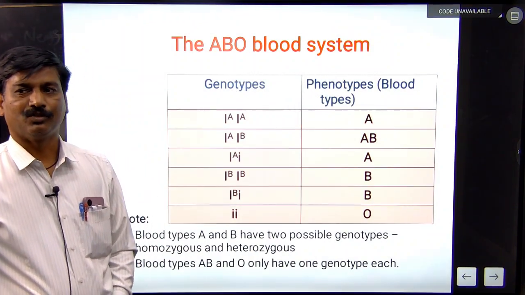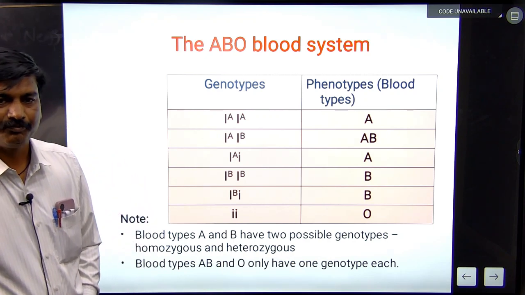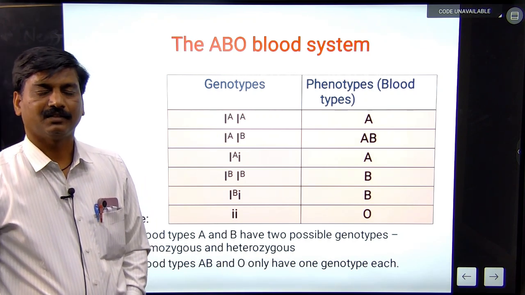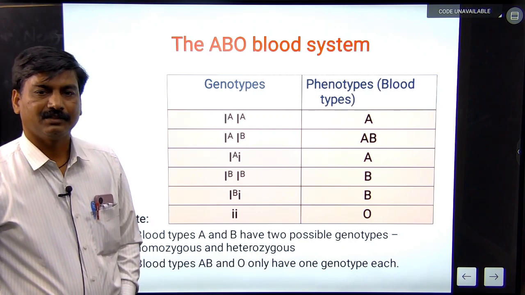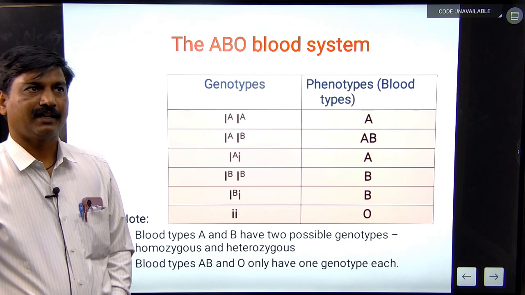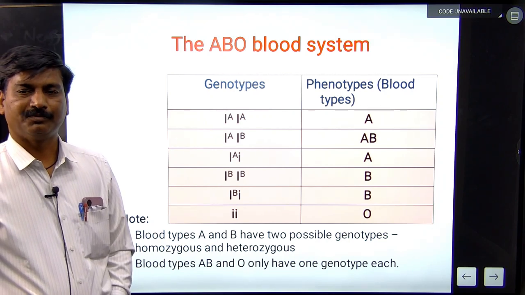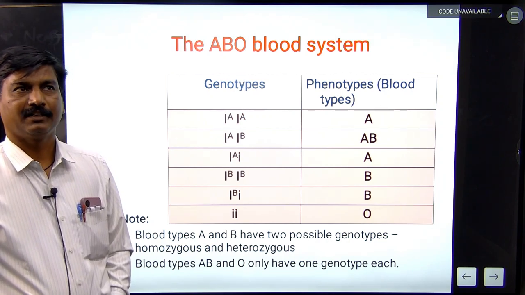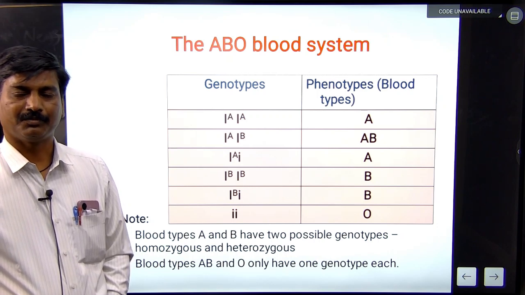The table shows the ABO blood group system, with genotypes as well as phenotypes. Genotypes mean the genetic constitution. Homozygous capital IA IA gives blood group A, and capital IA IB gives blood group AB.